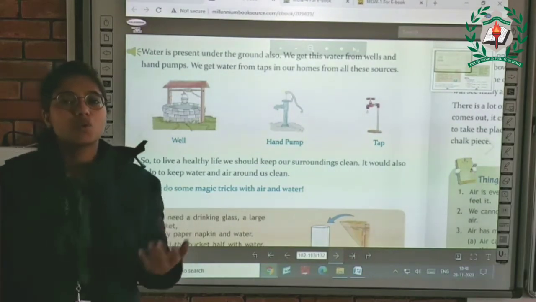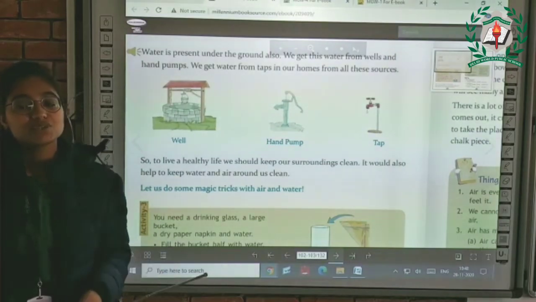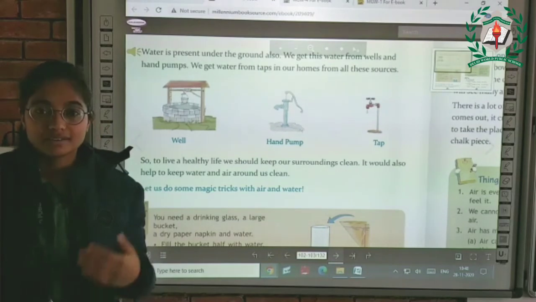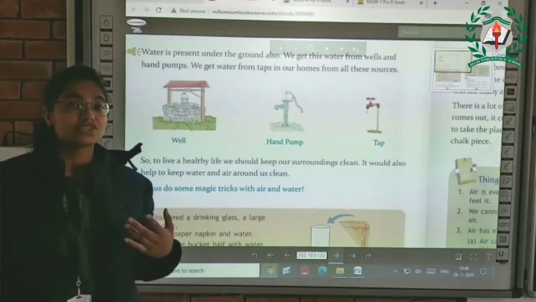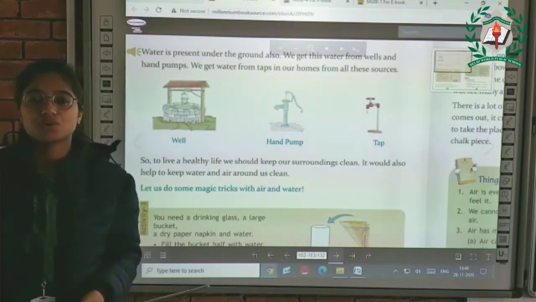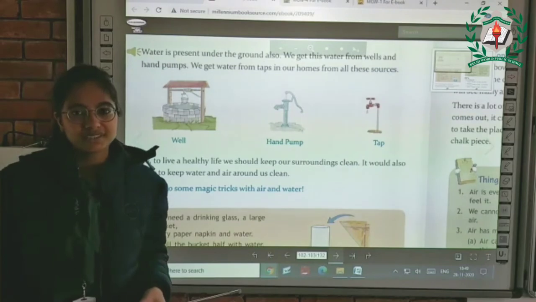We cannot hold our breath for long, right? So these things prove how essential and important air and water are for us. So students, I hope in this chapter you have understood why water and air are important for us.